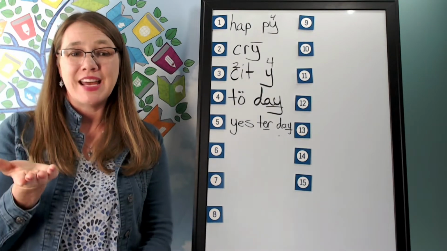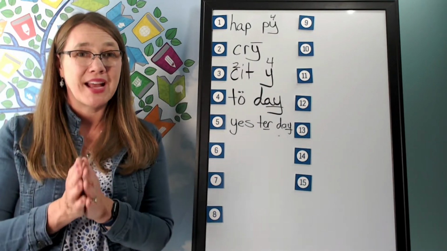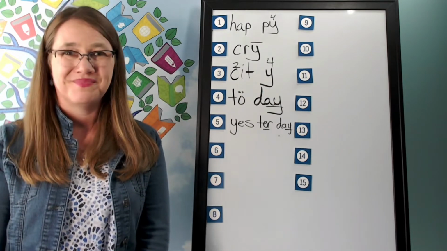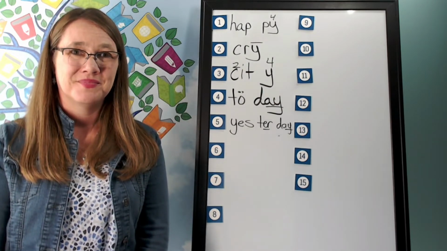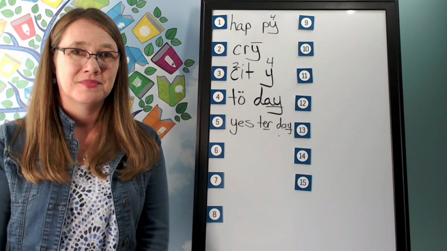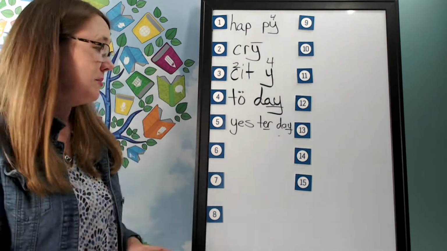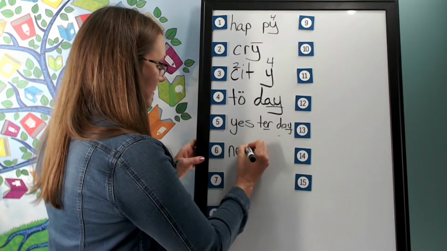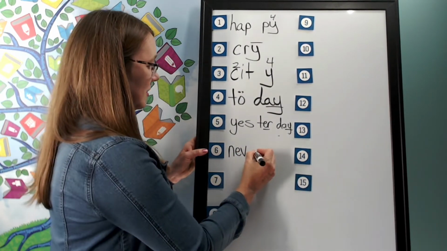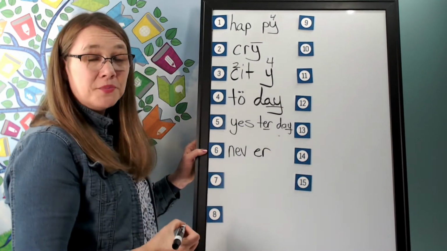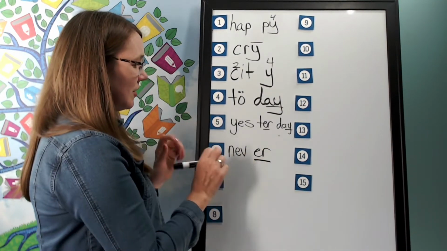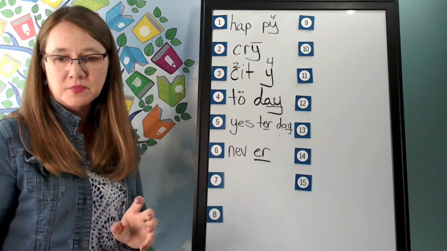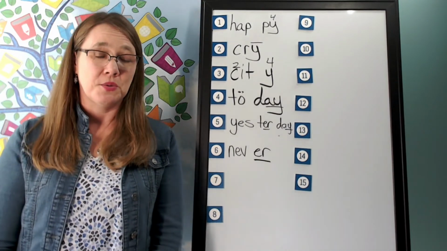Go ahead and write nev-er, sounding it out as you write it. And now help me to write it. The first syllable is nev. N-e-v. The second syllable is er. How do we mark it? We'll underline the er. Let's read it. Never.